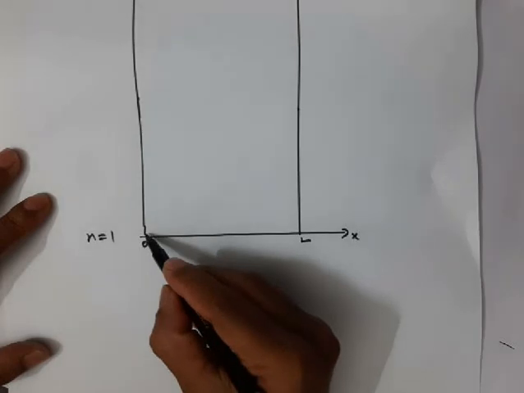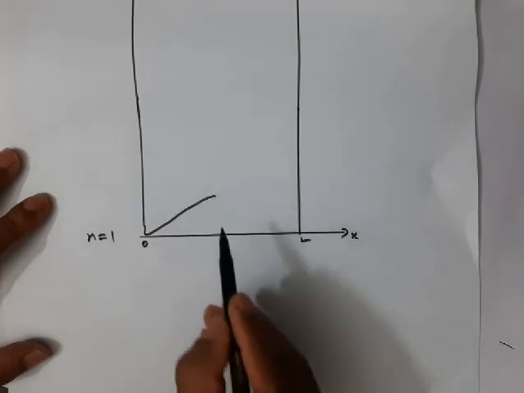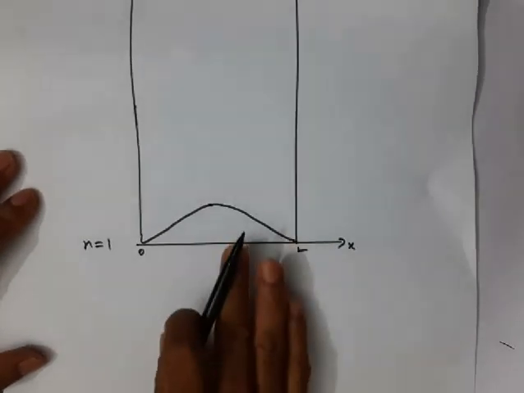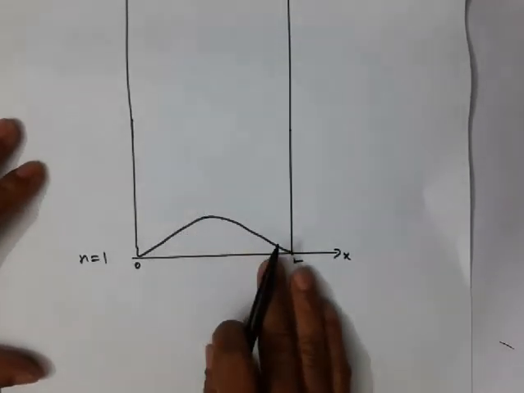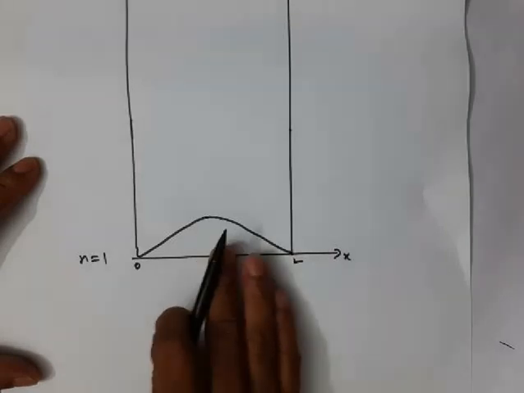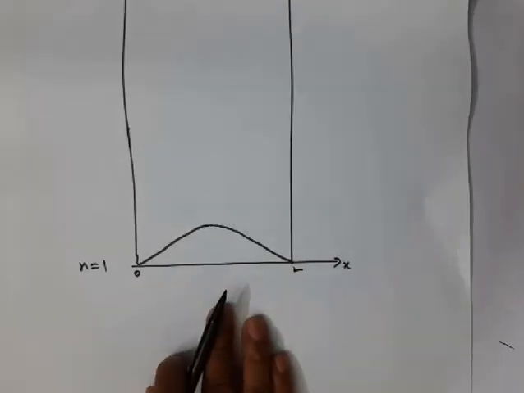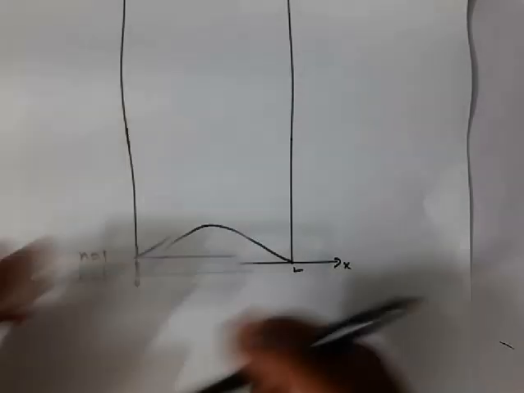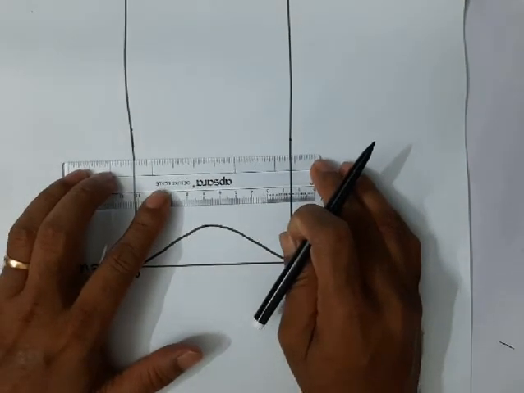For n equal to 1 state, the wave function reaches a maximum at the middle of the box and decreases like this. This is how the wave function plot will appear in the n equal to 1 state, that is the ground state. Then how will the wave function appear for n equal to 2 state? Let me draw it here.